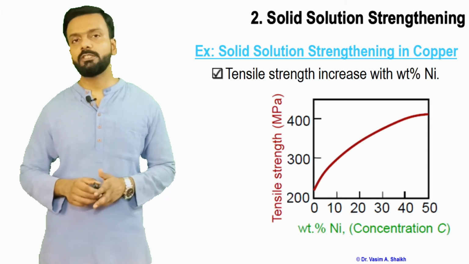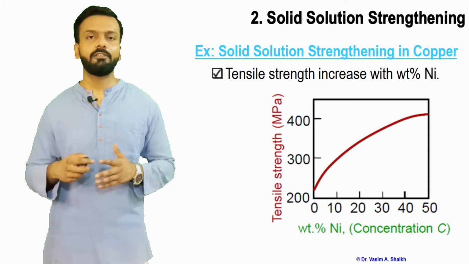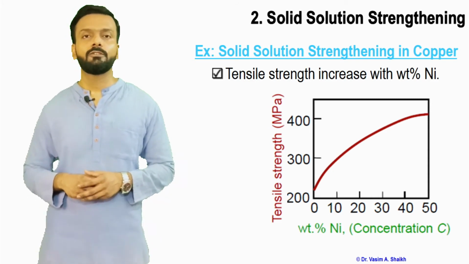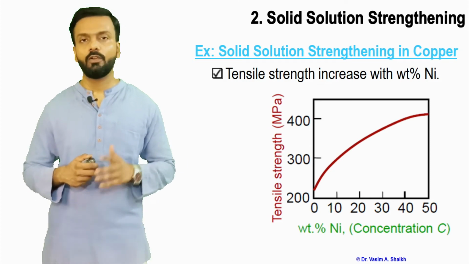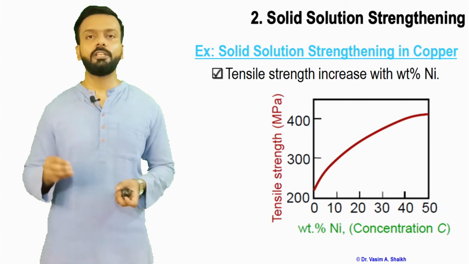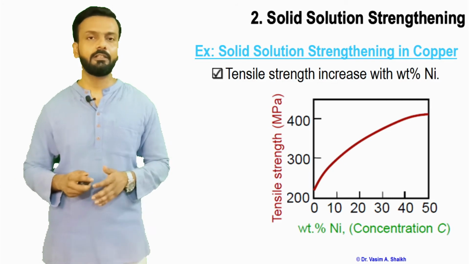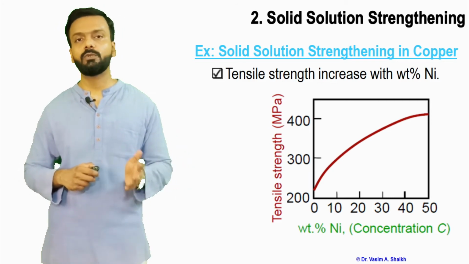Now let us move further and see how solid solution strengthening has an impact on the tensile strength and yield strength. So, solid solution strengthening of copper. This is an example of how the strength is affected when we put some nickel in copper, so it is an alloy of copper and nickel. You are increasing the weight percent of nickel from left to right, from 0 to 50.